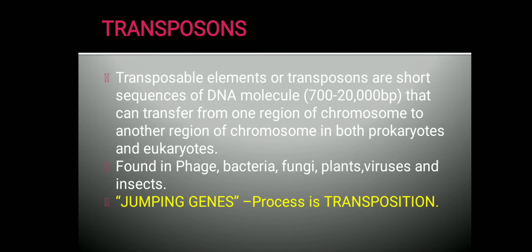They are usually found in phage, bacteria, fungi, plants, viruses and insects. Since they can jump from one region of the genome to another, they are called jumping genes. The process where they move from one region to another is called transposition.